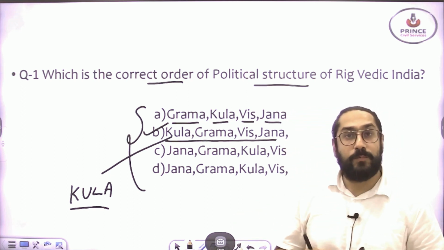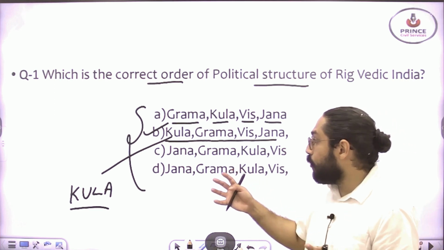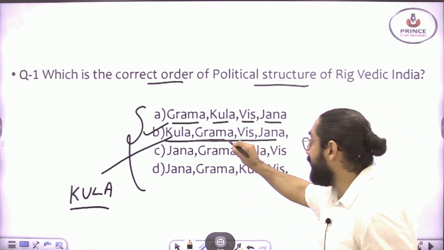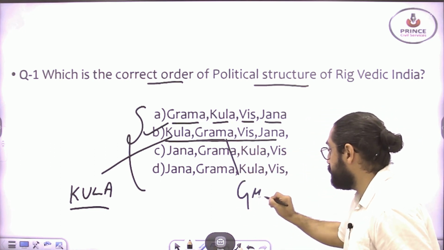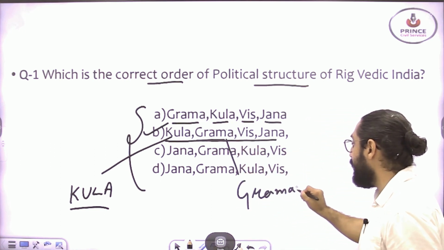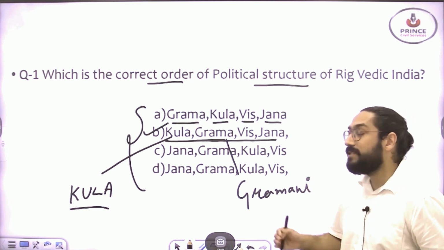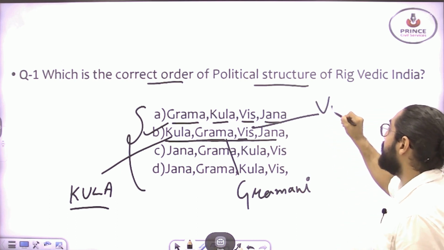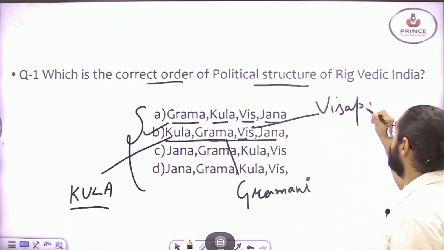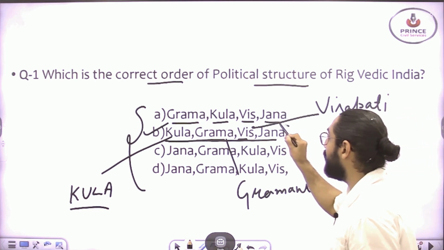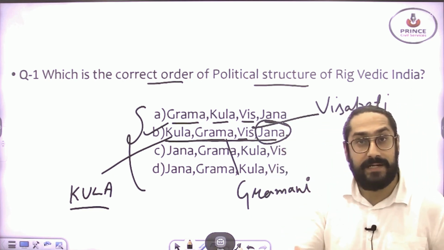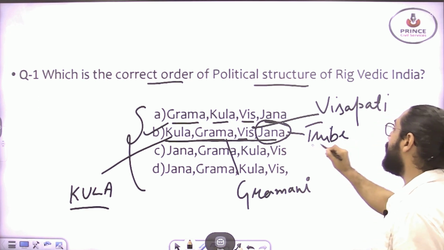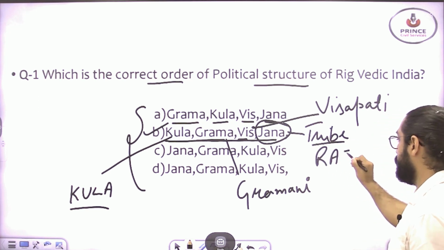When you move higher, a group of Kuls frame the Gram, which is headed by the Gramani. After that, a group of Grams make the Vis, which is headed by the Vispati. And in the end, the largest unit is the Jan, the tribe itself, which is headed by the Rajan.